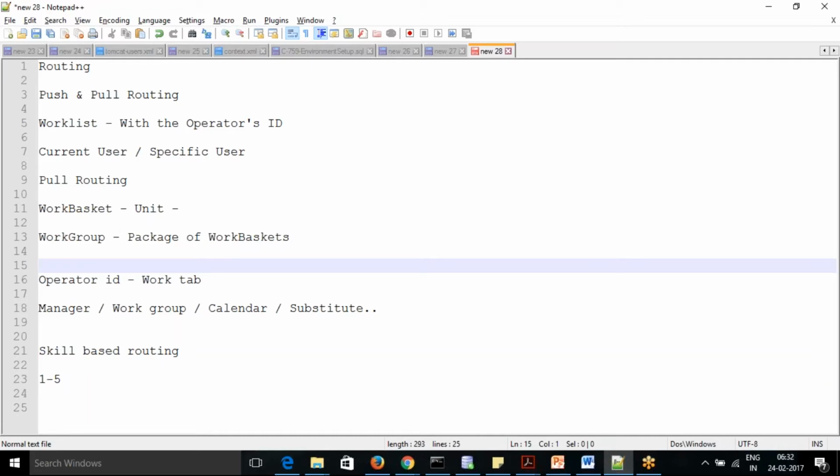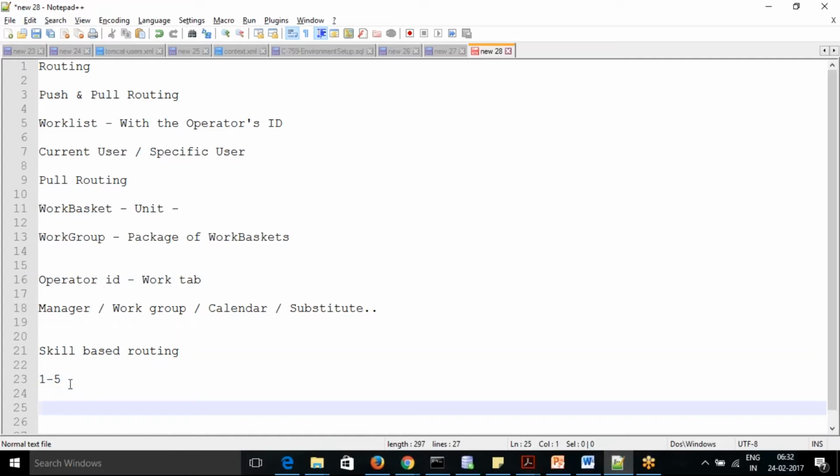And sometimes we don't know the skill, so you can use a decision table or decision tree to get the correct routing, to decide whom we should route it to. Based on some decision, we have a decision table and there we can check whom we should route it to.